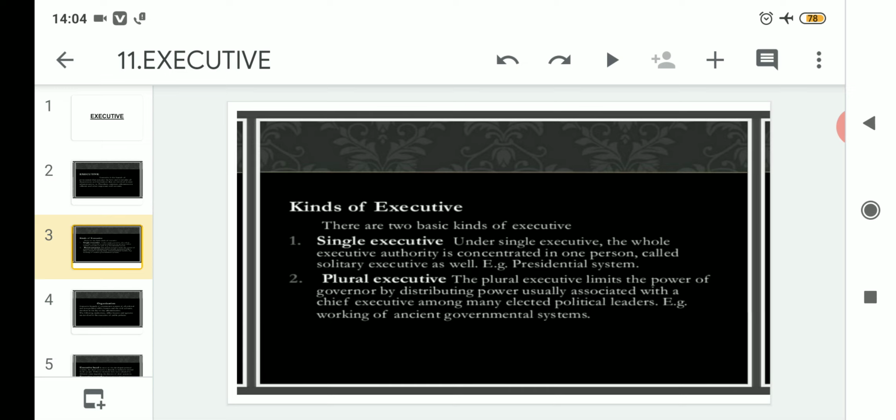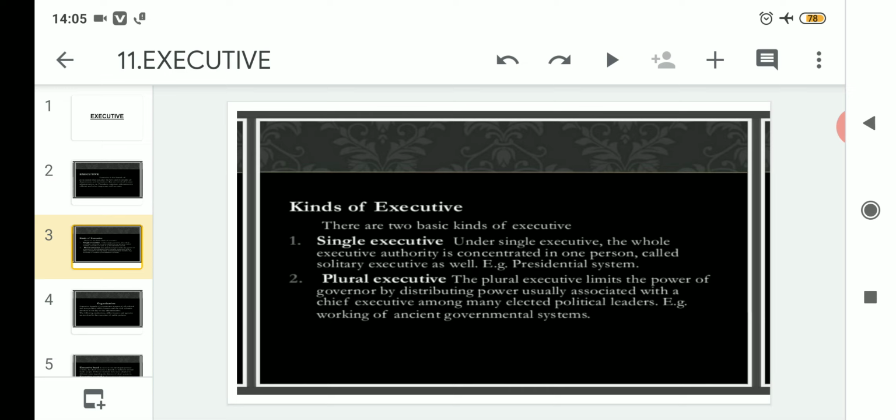So plural executive can be defined as the system in which the powers are distributed among different persons or different members, associated with chief executive among many elected political leaders.